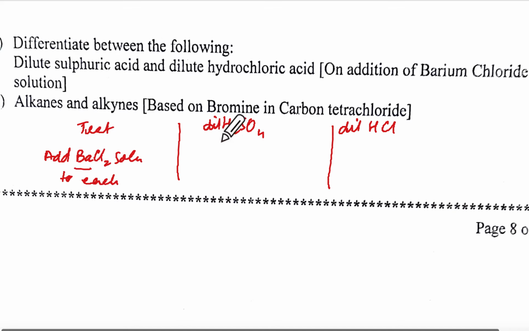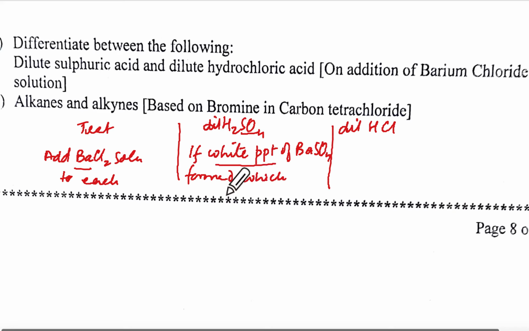What will happen? Barium will take sulfate. What will it form? Barium sulfate. What is the color? It's a PPT, no? White precipitate of barium sulfate, BaSO4 formed. Underline white PPT which is insoluble in dilute HCl.